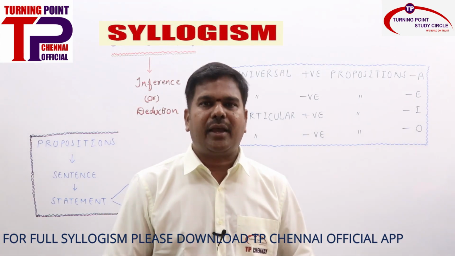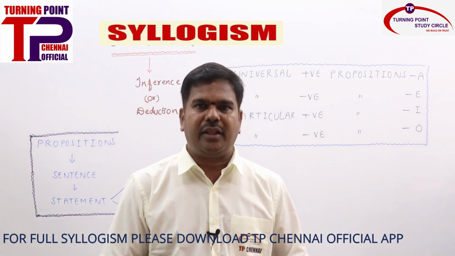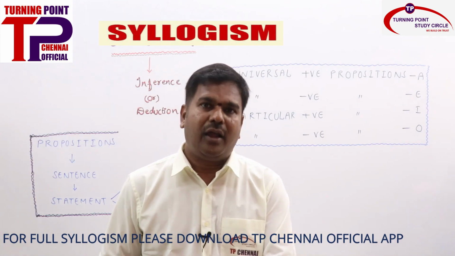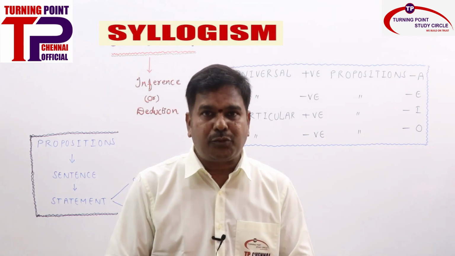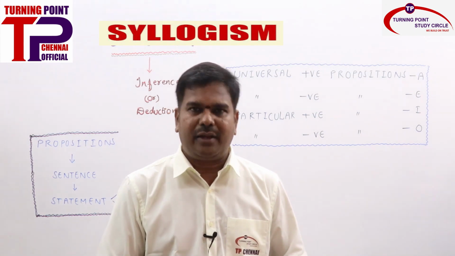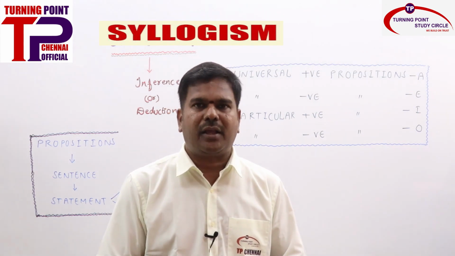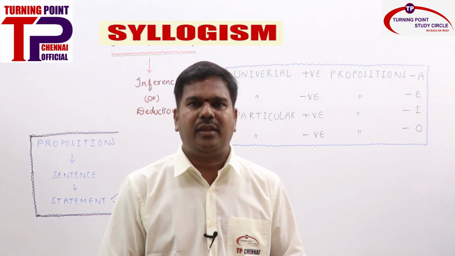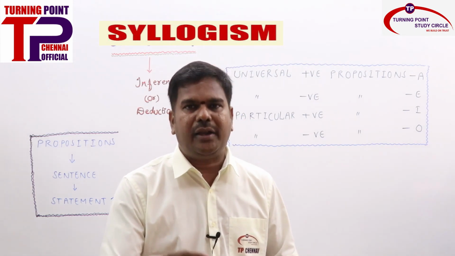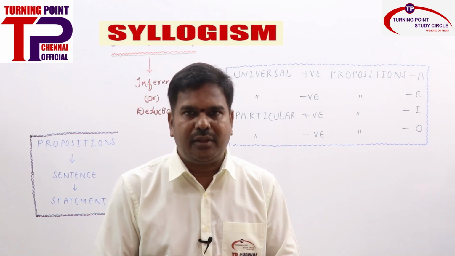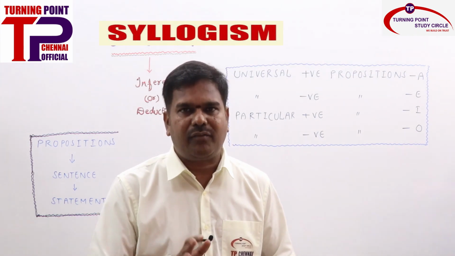But coming to the Venn diagram method, if 3 or 4 statements are there, you need to check each and every option with drawings, with diagrams, and it must be true in all the diagrams. Then only can we move ahead with the Venn diagram method. That is the reason. If you learn the analytical method rules and regulations, these problems are very easy, though it may take a little more time initially. But once you learn the rules, you are done with syllogism.